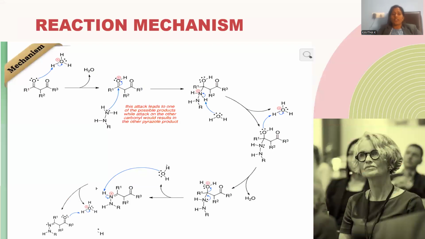In order to explain that synthesis, first of all, being an acid catalyzed reaction, H positive is initiating the reaction. H positive is able to bind with this oxygen lone pair of electrons, so that an oxonium ion will be generated. The oxonium immediately moves the electrons toward the oxygen, generating an electrophilic carbon that is suitable for the nucleophilic attack of the hydrazine with the lone pair of electrons of nitrogen over the carbon, so that there will be a new bond formation with the positive charge on the nitrogen.